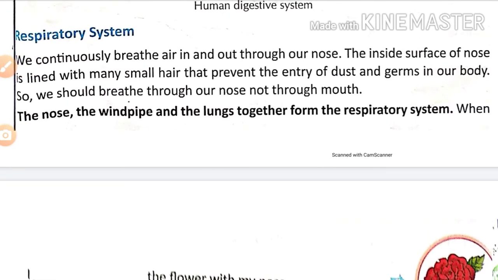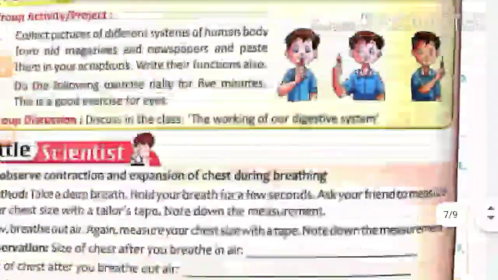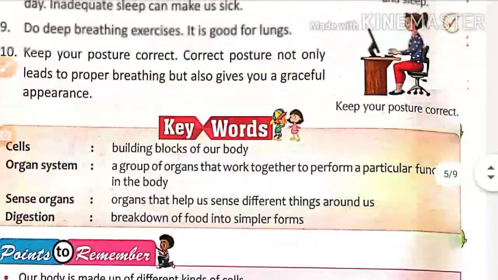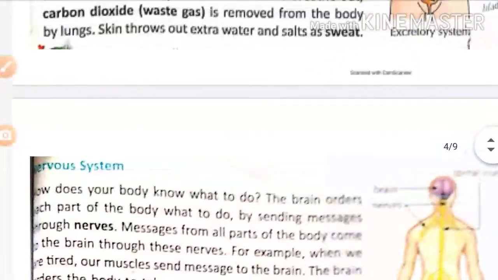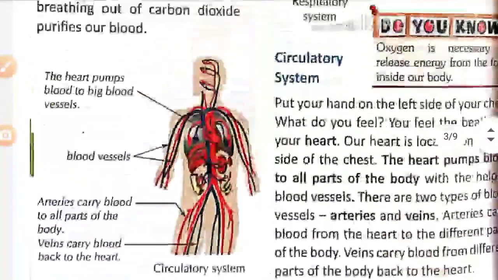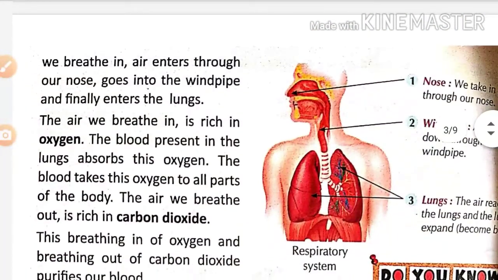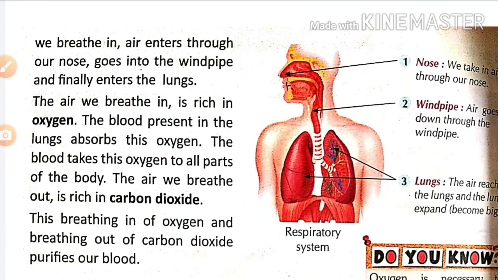The nose, windpipe and the lungs together form the respiratory system. When we breathe in, air enters through our nose. See, this is the respiratory system. When we breathe in, air enters through our nose, goes into the windpipe and finally enters the lungs.